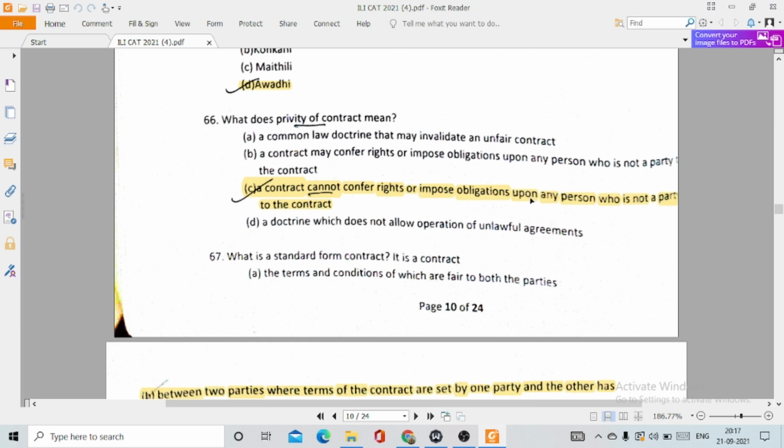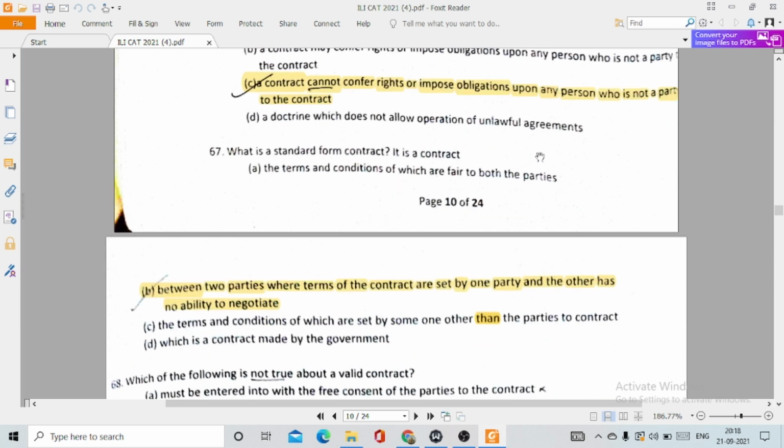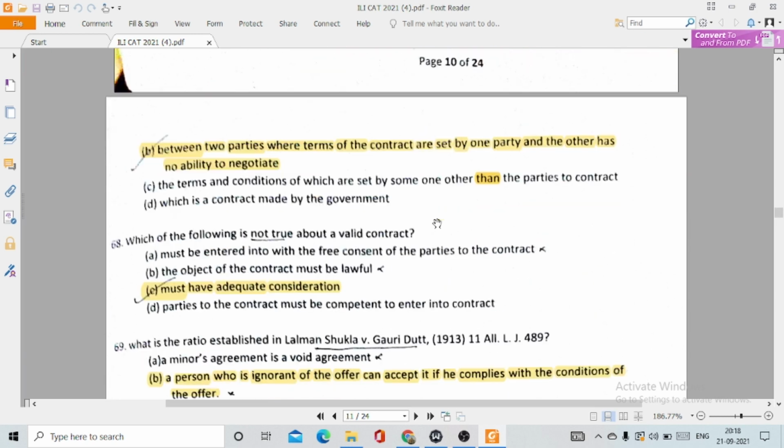67. What is a standard form of contract? It is a contract, option number B, between two parties where the terms of the contract are set by one party and the other has no ability to negotiate.